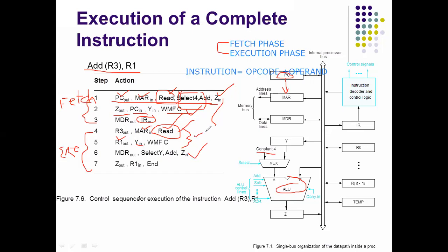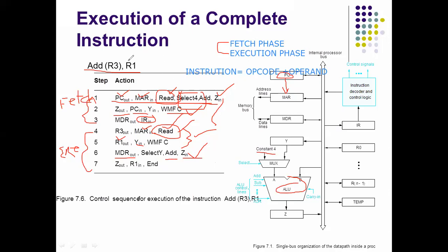Here the memory operand is available in register MDR and the addition operation is performed in step 6. That means MDR out; R1 data and R3 contents are selected, the add operation is performed and the result will be stored in the Z in register.